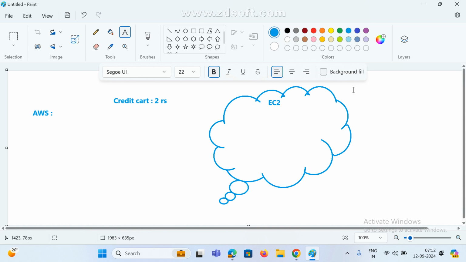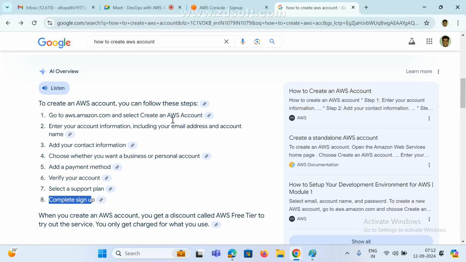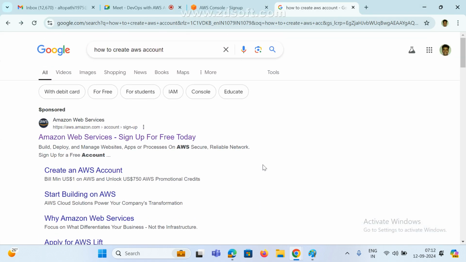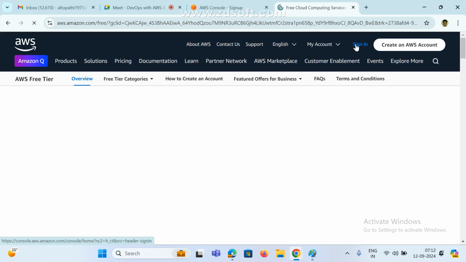That is nothing but a server, related to the operating system. What configuration you want, that we are going to configure. Before creating an instance, it shows many options, we'll see that. Just assume you already have a username and password, and click on the sign in button.